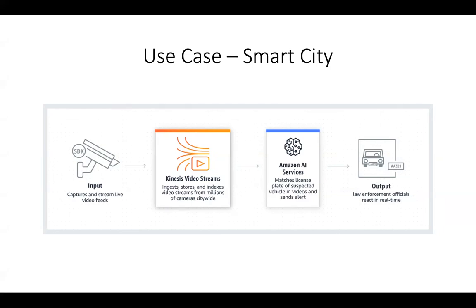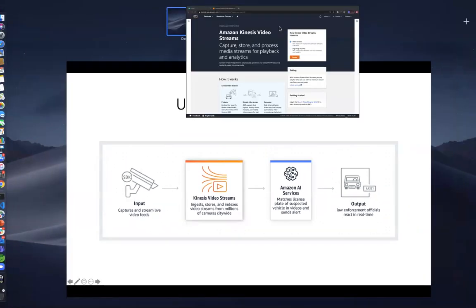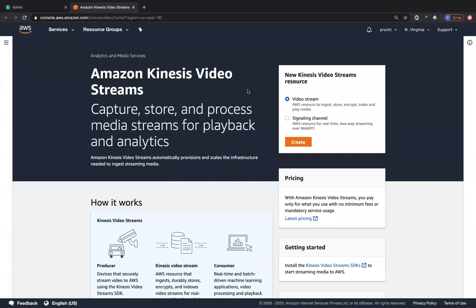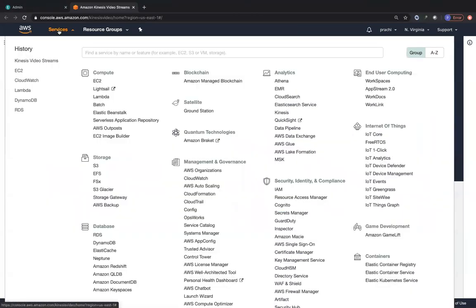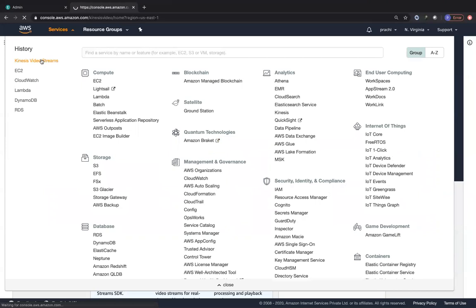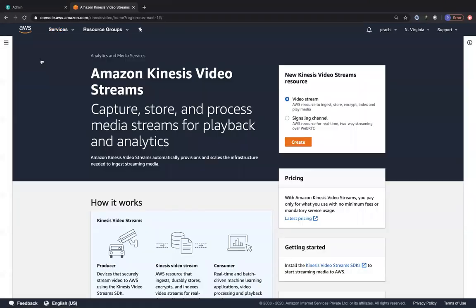Possibly you guys can go and try to set it up. So what I'm going to do right now is show you how to create a sample stream, right? When you land on Kinesis Video Streams, you go to services and search for it. I already have it bookmarked on the left side because I have tried it multiple times.